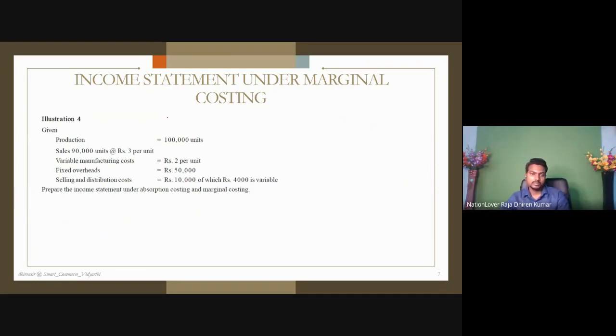Next to it, income statement under marginal costing. Here what is given? Another problem. Look at the illustration: given 1 lakh units, that means this much produced, and below it the sales: 90,000 units. Look at here, 1 lakh units produced, but we sold only 90,000.